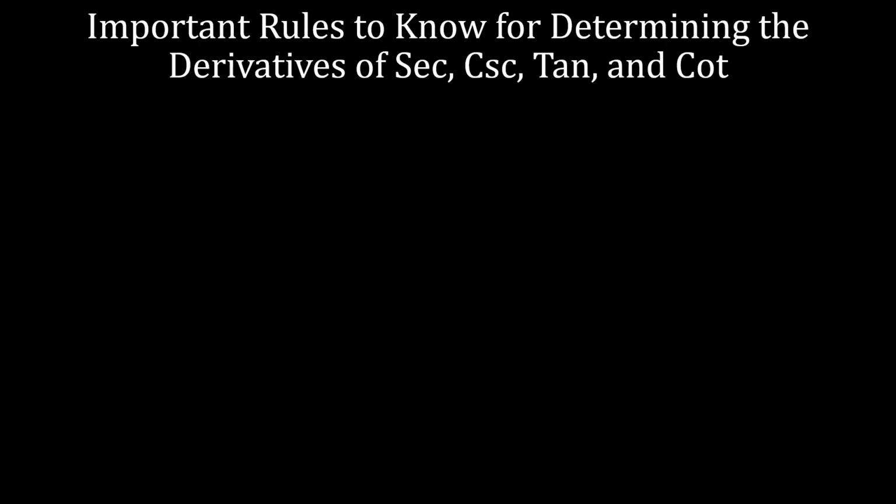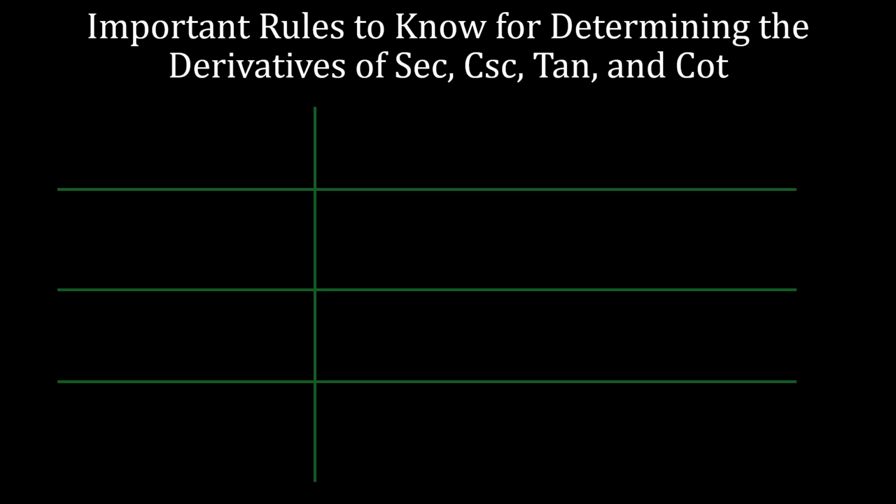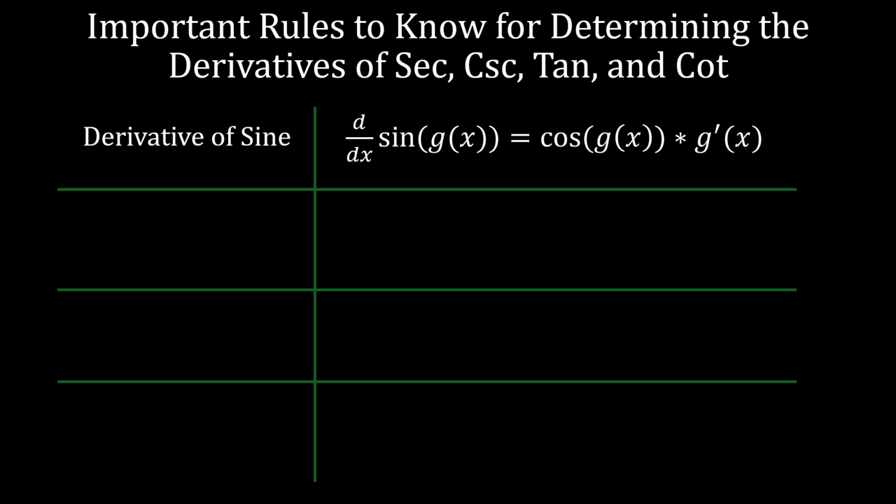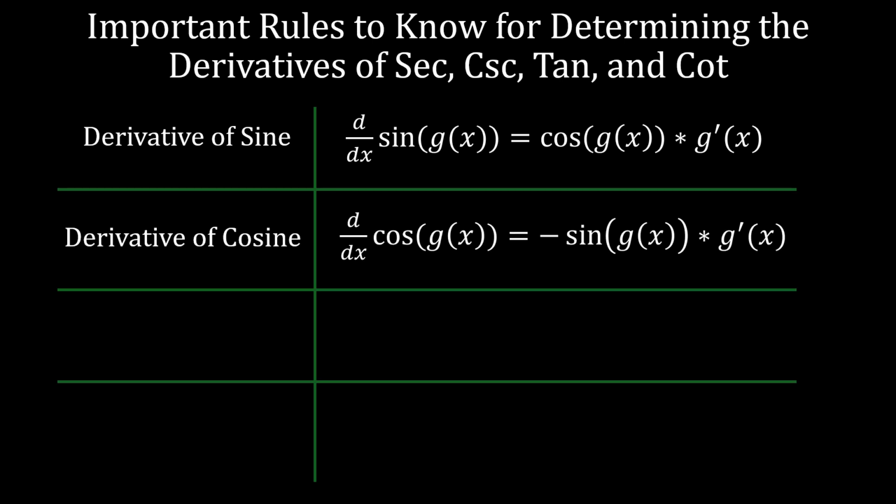So here are the important rules that we're going to use in this video to derive these four derivatives. So the first one is the derivative of sine. The derivative of sine of g of x is cosine of g of x times g prime of x. The derivative of cosine is going to be negative sine g of x times g prime of x.